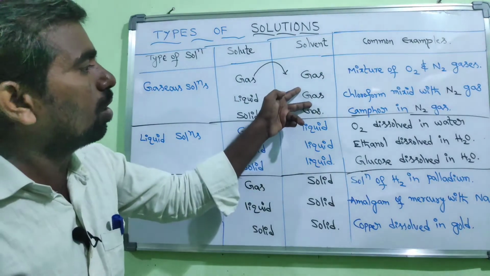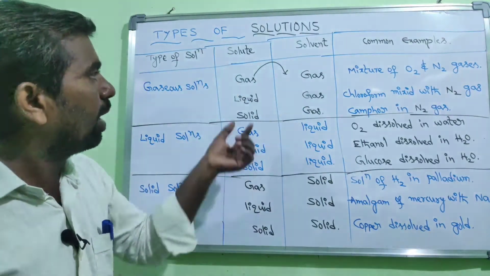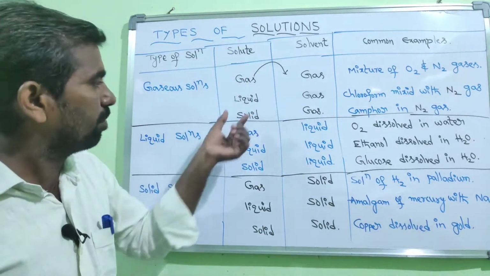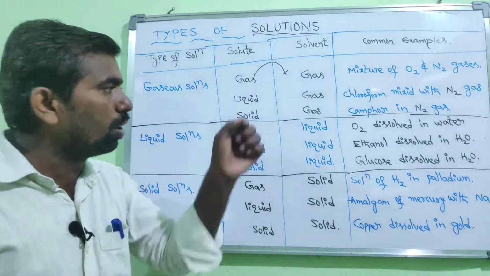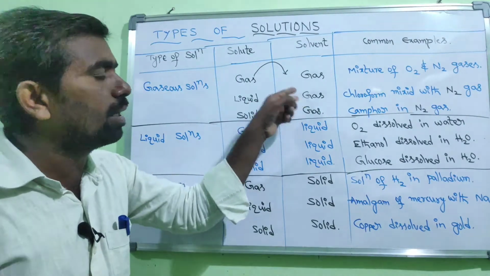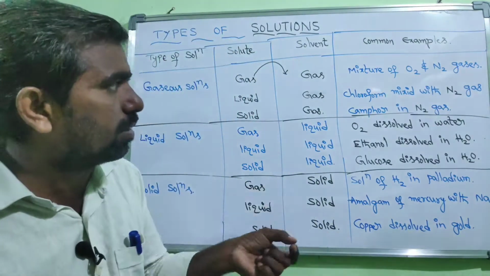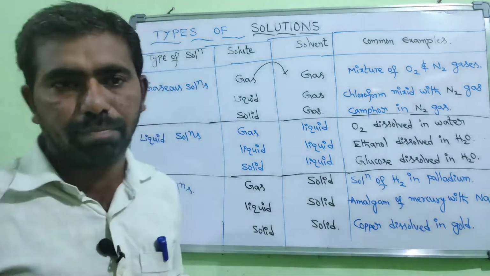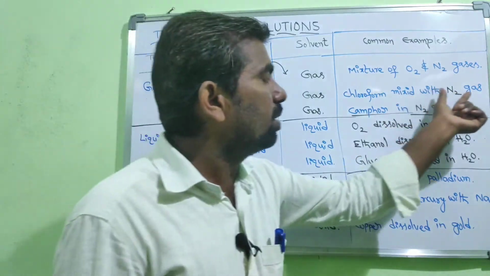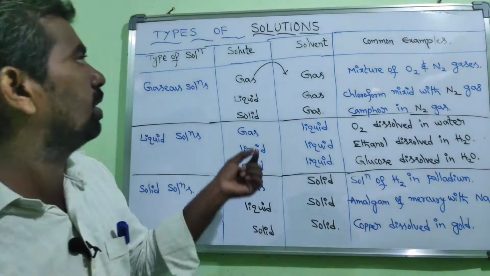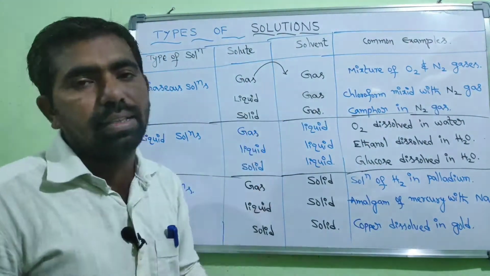That means the solvent is taken as a gas and the solute, that is a liquid, is taken as a solute. Now, the liquid present in the gas. So chloroform, one of the anesthetic substances present in the liquid state, is mixed with nitrogen gas. That is the example for the liquid in gas solution.